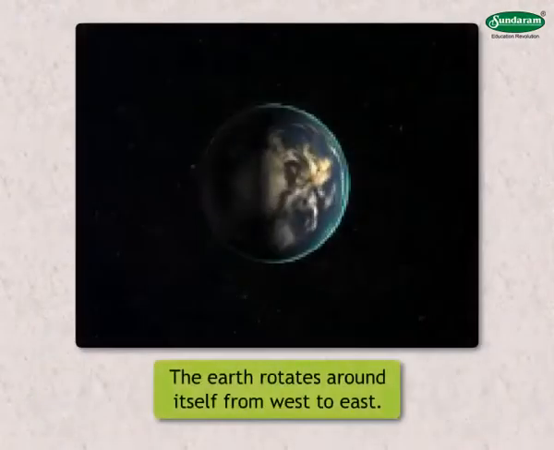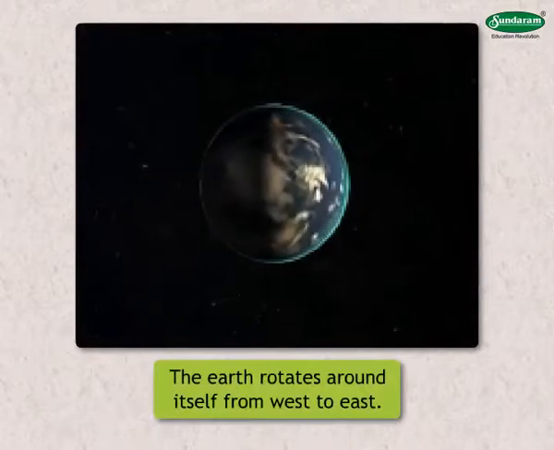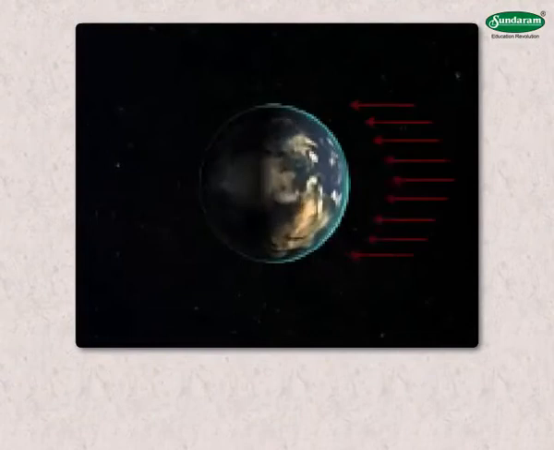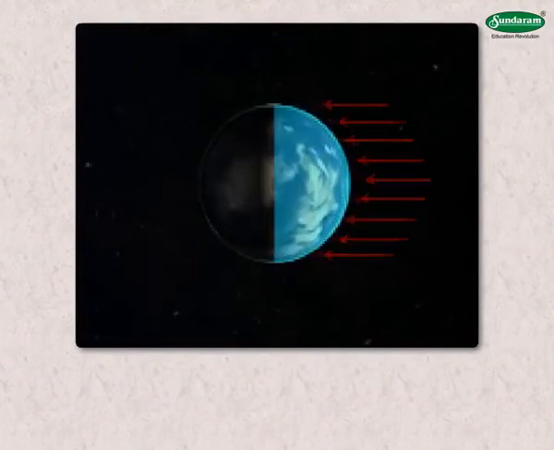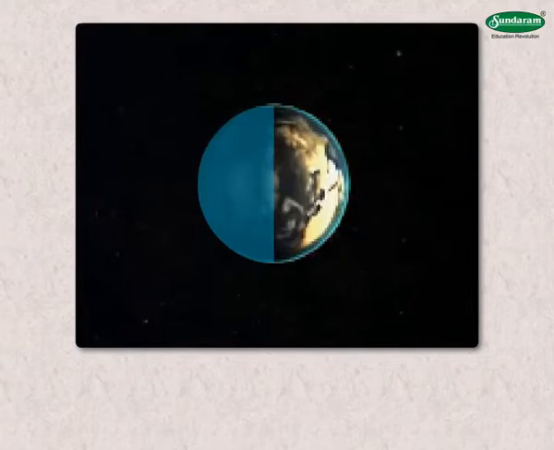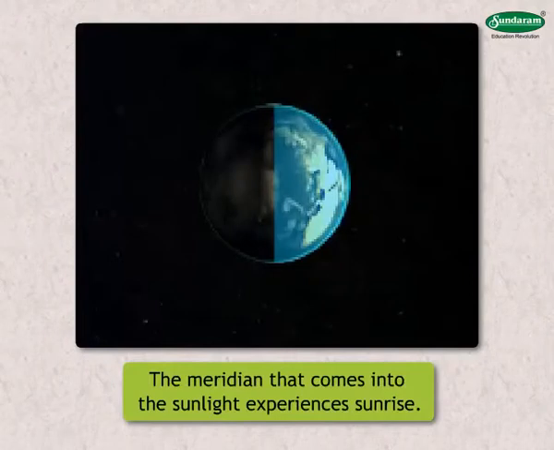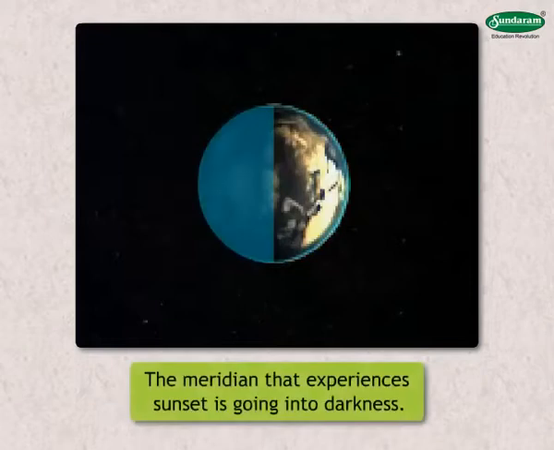The Earth rotates around itself from west to east. Hence, the western meridians face the Sun turn by turn as the eastern meridians go into darkness. The meridian that comes into the sunlight experiences sunrise. On the other hand, the meridian that experiences sunset is going into darkness.